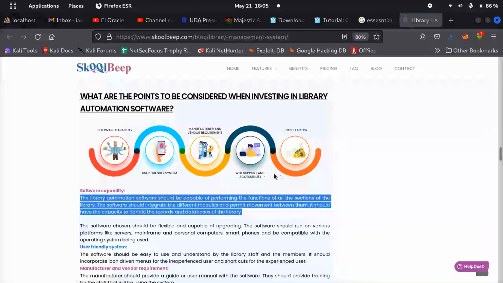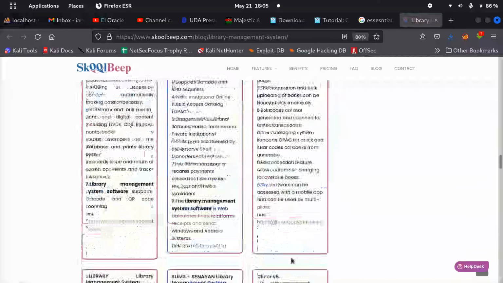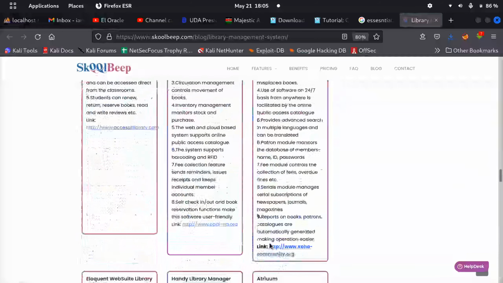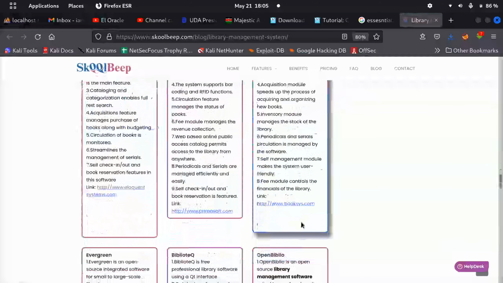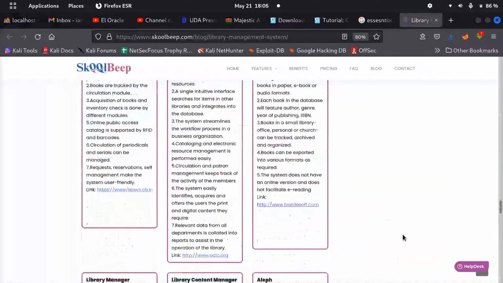It's amazing. Web support and accessibility, which is exactly what we'll be doing. Cost factor. Well, if we ever make it and we want to sell it, how much will we sell it for? Obviously, we'll divide the money between me and Ben, and you guys will receive, we'll see. We'll be lenient.